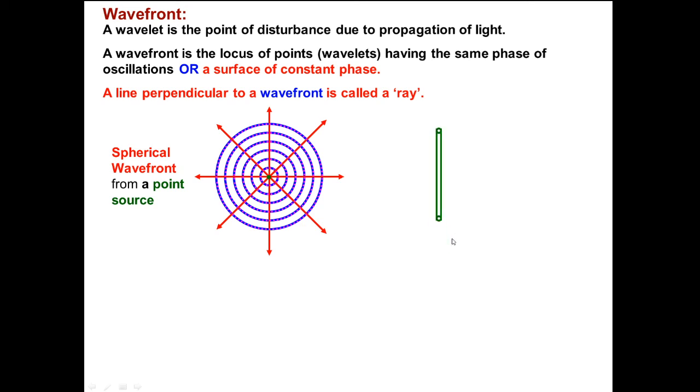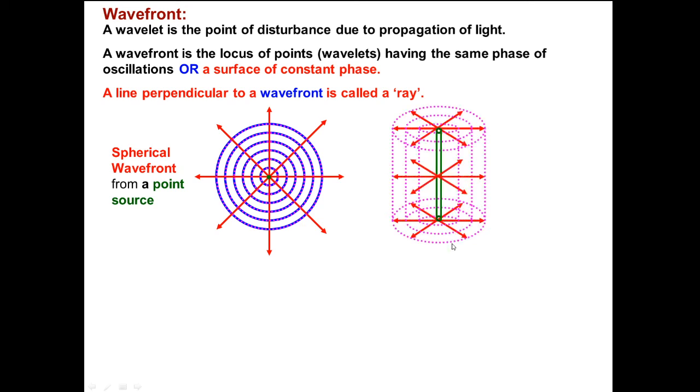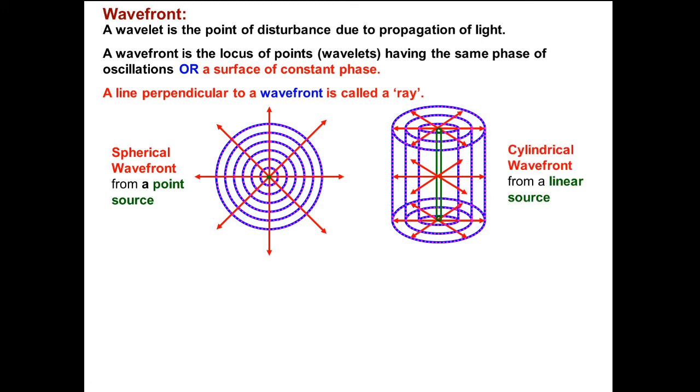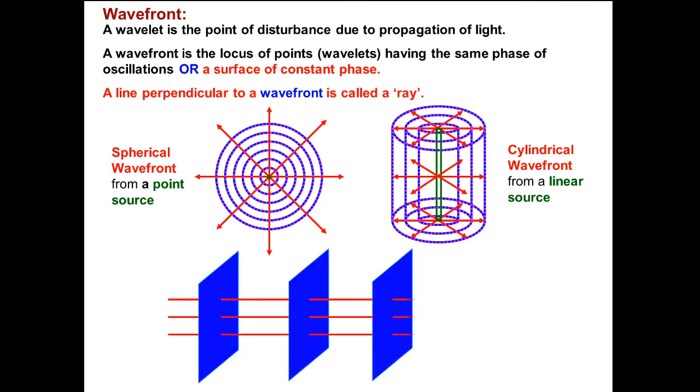Now if we take a line source, then it sends the light. Again the dots are the wavelets, and the surface at any time t is the wave front. So this wave front is a cylindrical wave front. If the source is very far away, then the wave front is a plane wave front. Again you can see here the dots, those are the wavelets, all vibrating in the same phase.